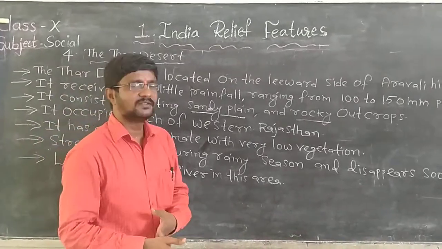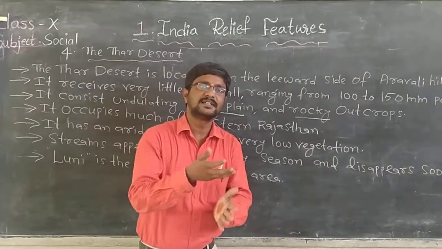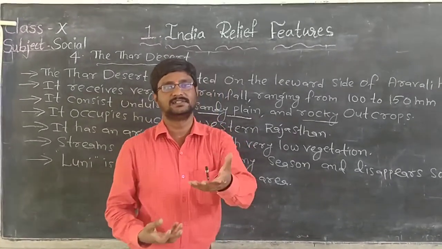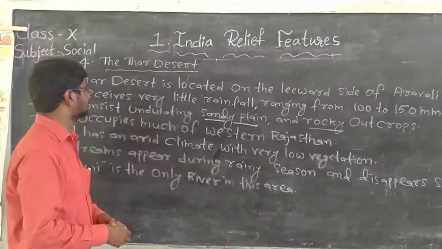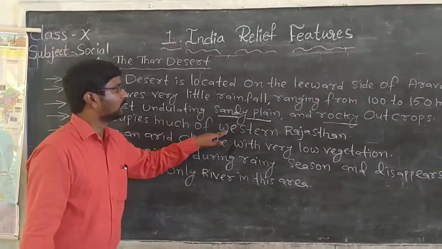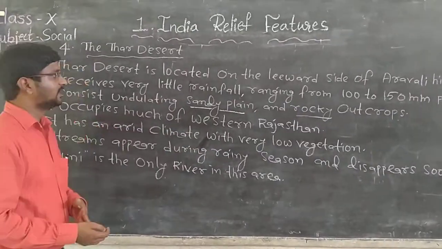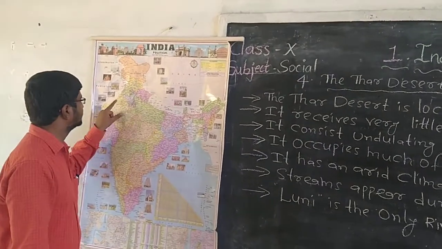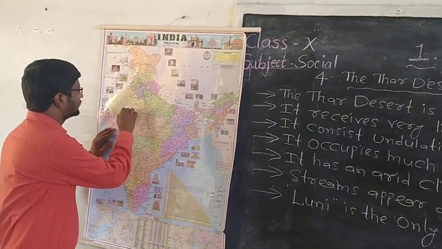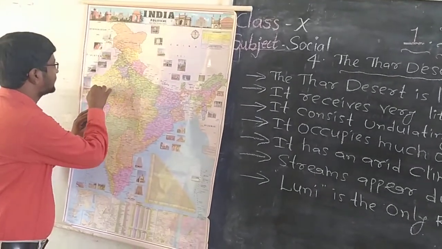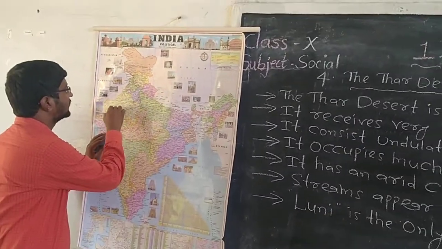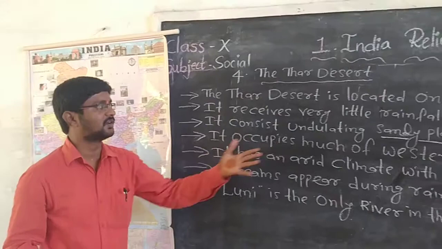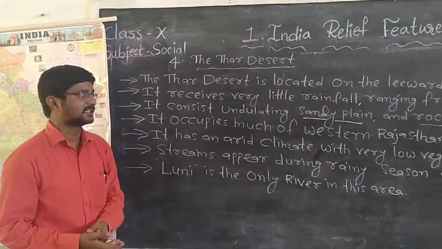Just now we have learned this region is located to the leeward side of Aravalli Hills. In which Indian state is this Thar Desert located? This Thar Desert is located in western Rajasthan, in the state of Rajasthan. See, this is the Rajasthan state on the map of our country. Especially, it is located in much of western Rajasthan. This entire western Rajasthan region is covered with Thar Desert. So this Thar Desert occupies much of western Rajasthan.